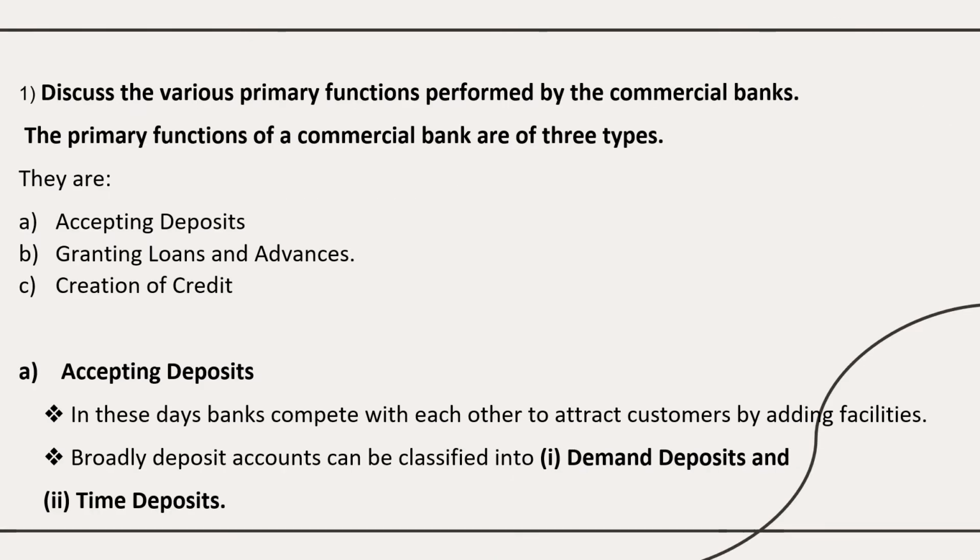And next, lesson 12, there are two questions. These questions are also most expected. The first one is primary function. In primary function there are three things: accepting deposits, granting loans and advances, and creation of credit. For accepting deposits, you can write a brief explanation, or directly write the second point, that is, broadly deposit accounts can be classified into demand deposits and time deposits.